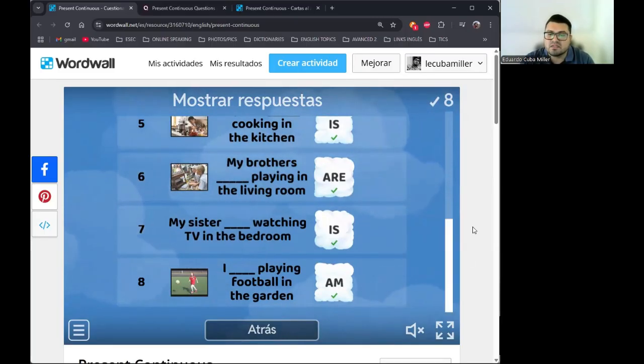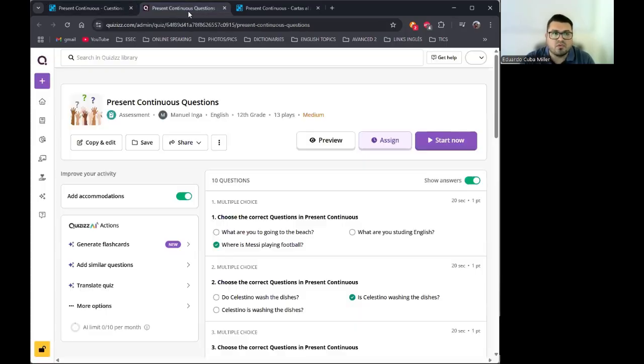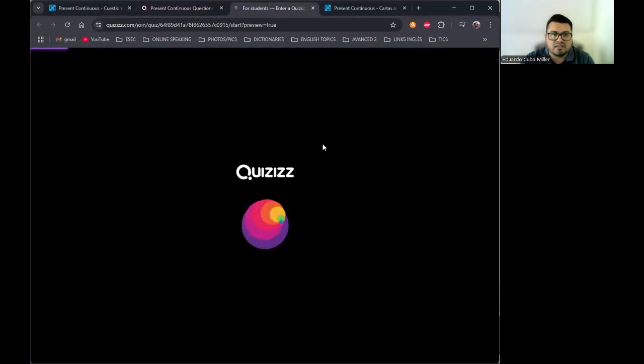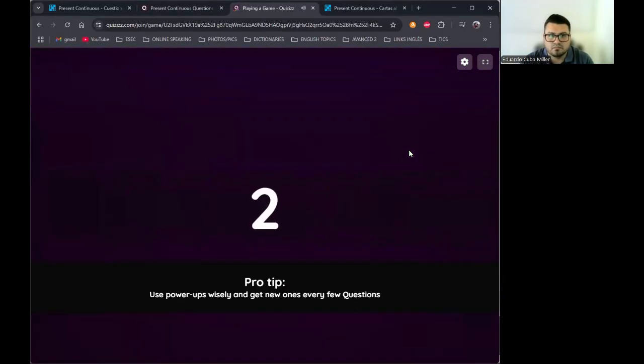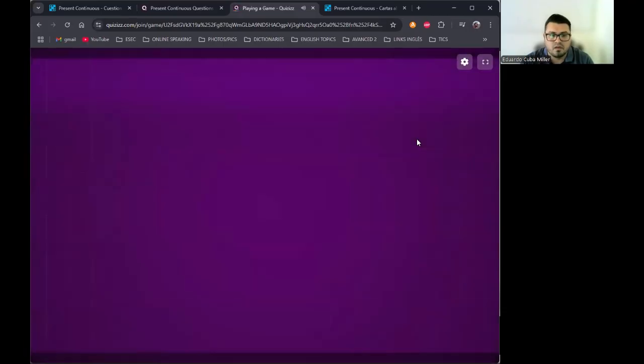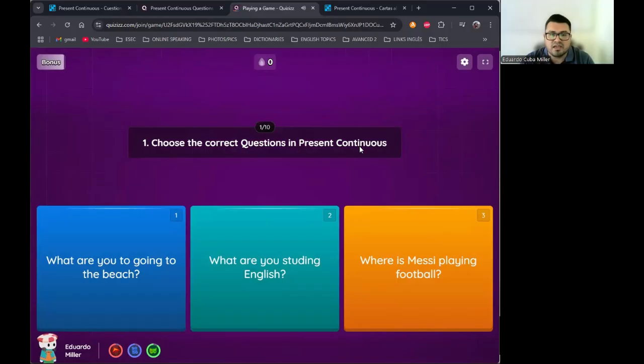All right, guys, now that we have just practiced with affirmative sentences and negative sentences in the present continuous, what about the questions? Let's go to one more activity here and practice with questions. You are going to select the correct alternative. Let's see. In this case, it says, choose the correct question in present continuous. Is it 1? Is it 2? 3, you say.